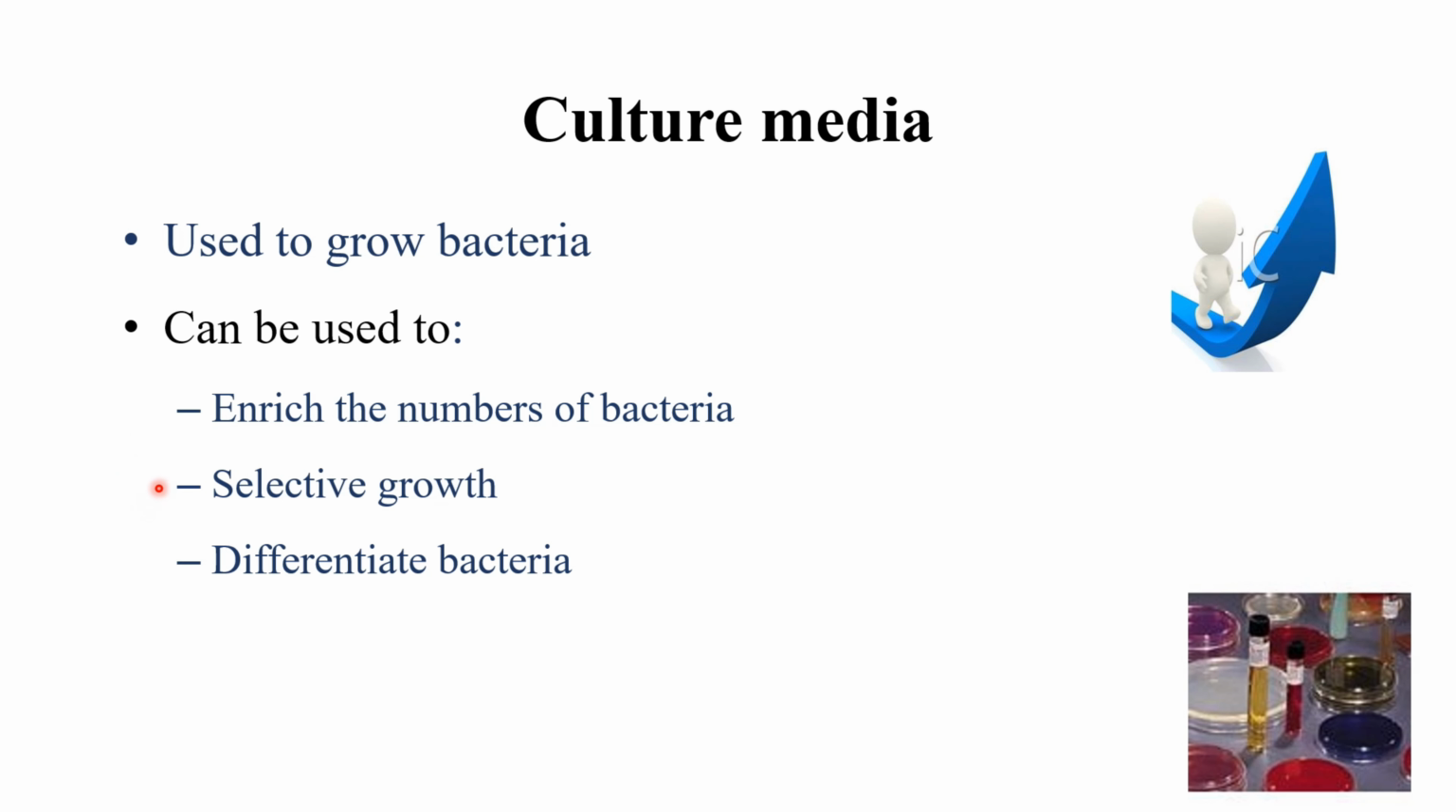And this culture media will provide selective growth. Selective growth means if we need a particular organism, or if you want to select a particular organism from a group of organisms, we have selective culture media. We inoculate that group of organisms into selective media so that the wanted organism will grow well. So we will get a selective growth of the particular or wanted organism.